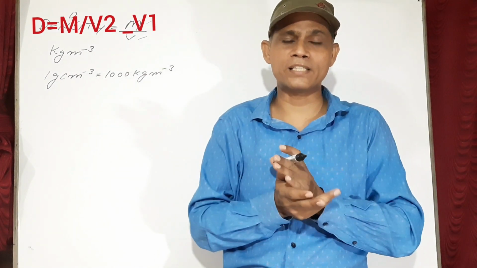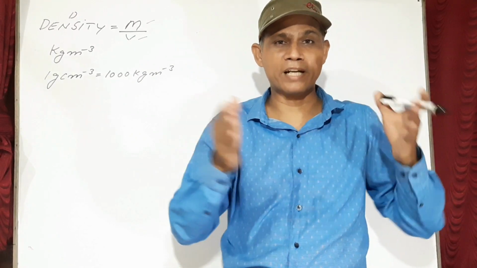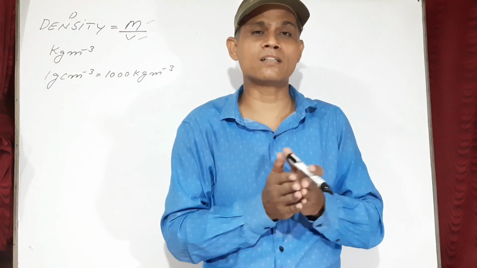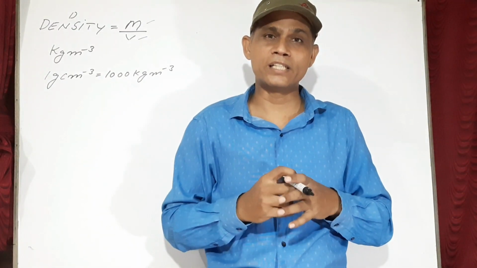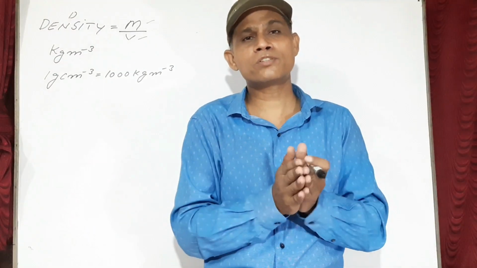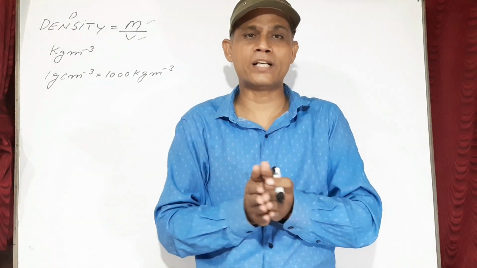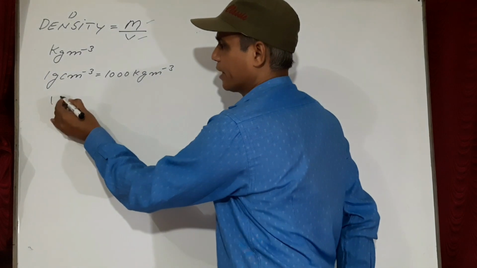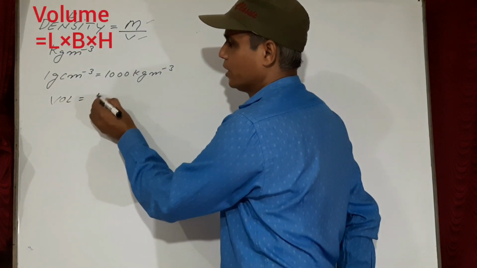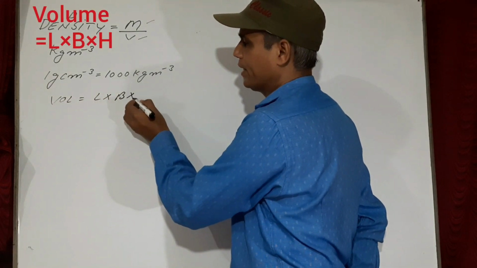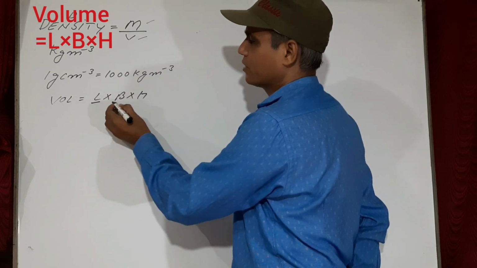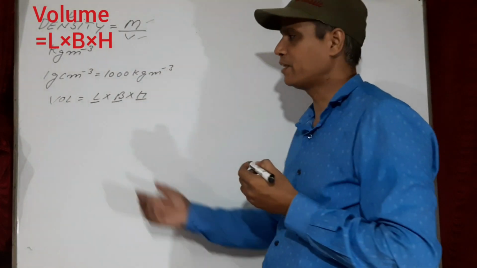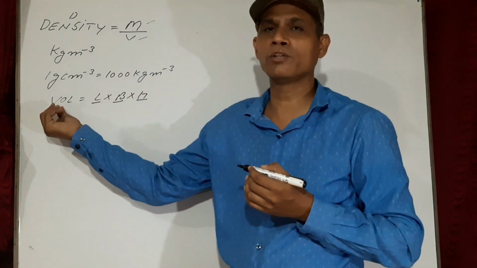And one more thing: if you have a regular body, a regular solid, then how will you calculate the density? In that case, it is very simple. First of all, calculate the volume. You know the formula for the volume of a regular solid: volume is equal to length into breadth into height. Just check what the length, breadth and height of that solid are, multiply the three, and you will have the volume.